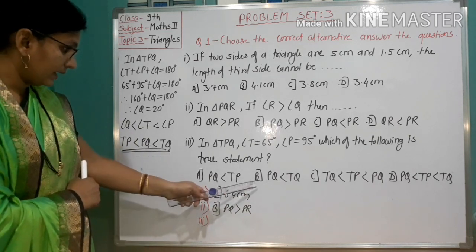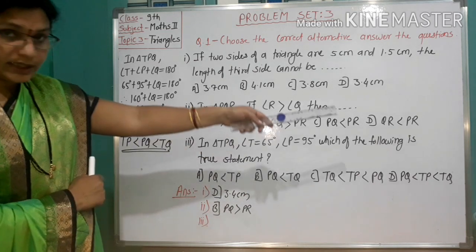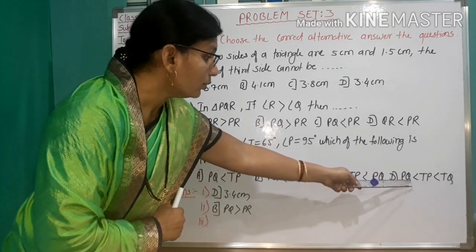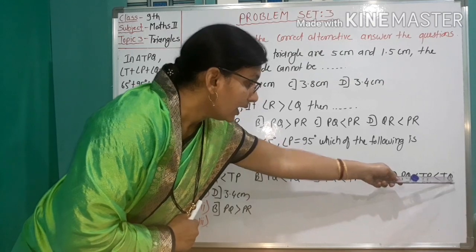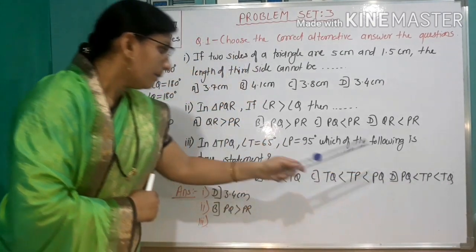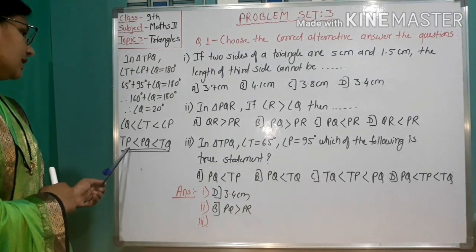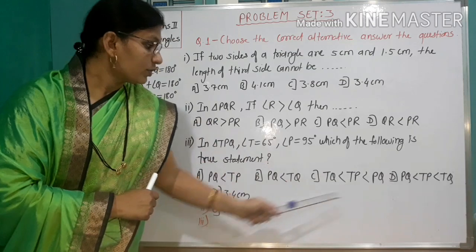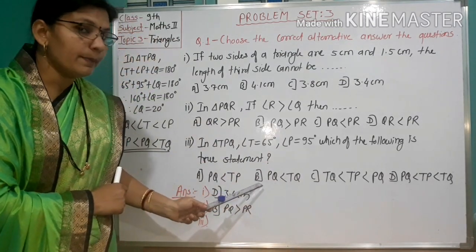This option seems correct. But see option D: PQ less than TP less than TQ. But here TP is the smallest side, so option D is not correct. So the correct option is option B.